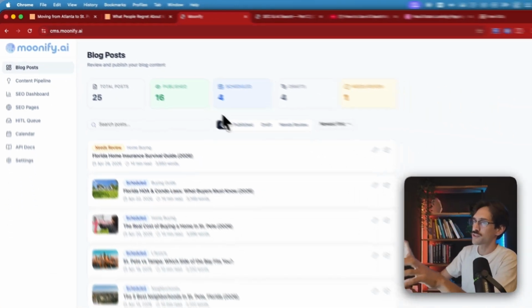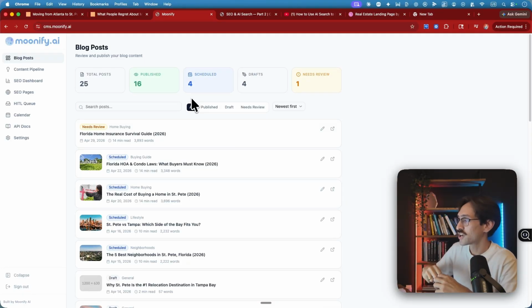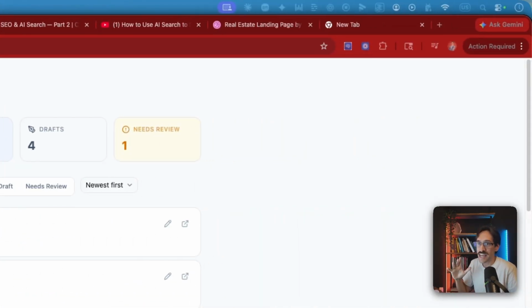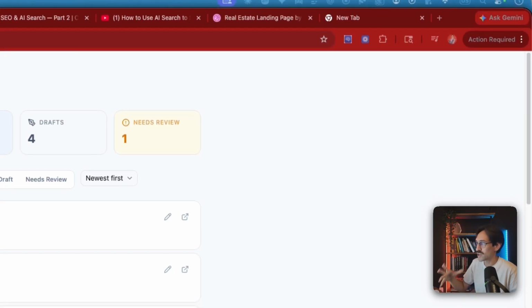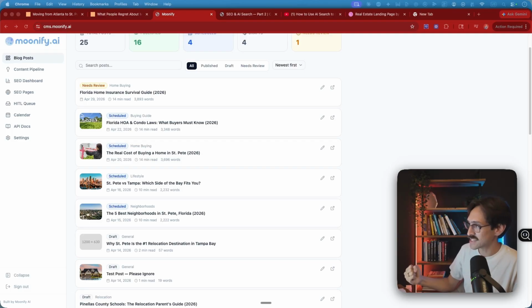This interface is a lot easier to use, and then also my wife Aubrey, for her, she doesn't necessarily like using the Claude Code interface, which I totally get because it is just super annoying. For a lot of people, this is just, I don't want that. And for a lot of people, they aren't necessarily the ones managing their blogs. They want to implement AI in their business, but to ask your secretary to learn Claude Code is just kind of insane. That being said, one of the biggest unlocks with AI right now is AI search and SEO, and so having an interface like this is essential.